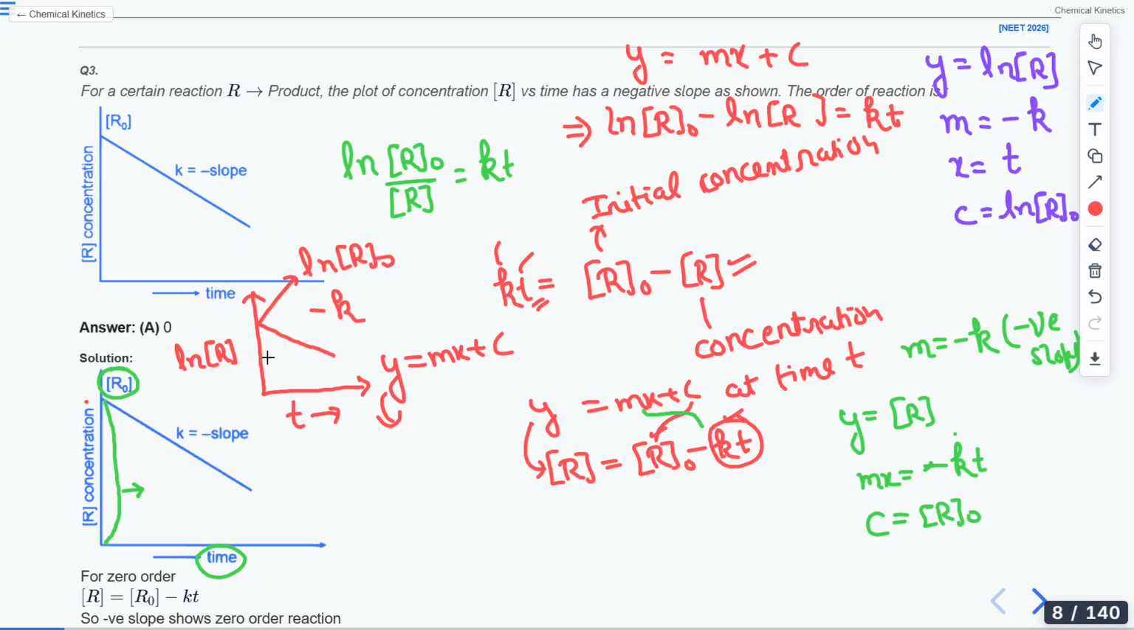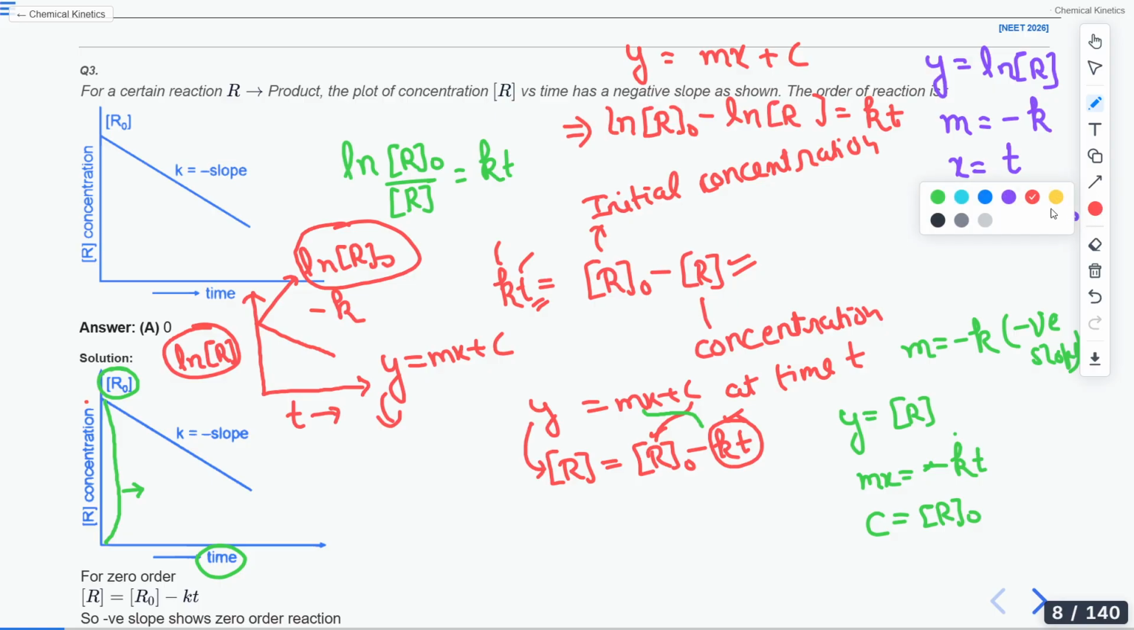So for the first order reaction, the axis is changing. Previously it was R, now it is ln R. Then the intercept is also changing, it is becoming ln R naught. So this is not a graph for the first order reaction. You should try it both ways, because in the examination you won't know the answer. So why is it not for the first order reaction? Try to draw the graph and see whether you are getting the same graph or not.